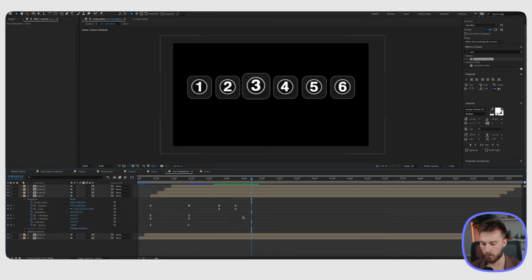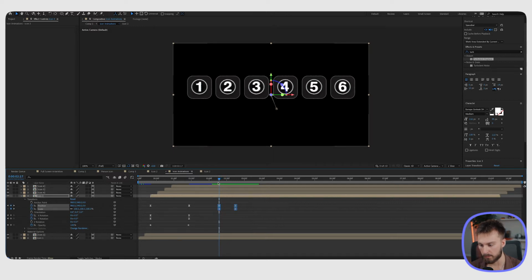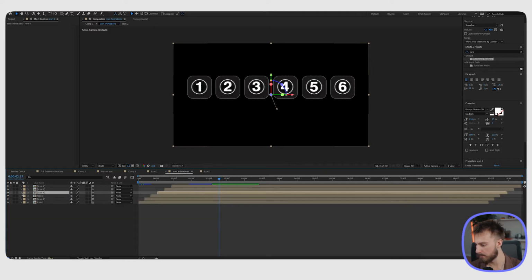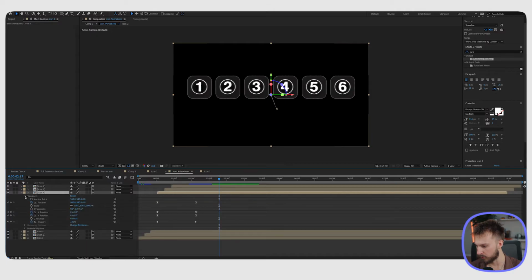Same thing for number 4. I'm just going to copy these keyframes, make sure my playhead is at the right position, go to icon number 4, pull up transform, and then Command V to paste.